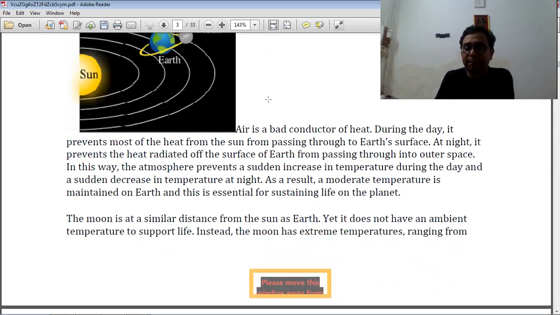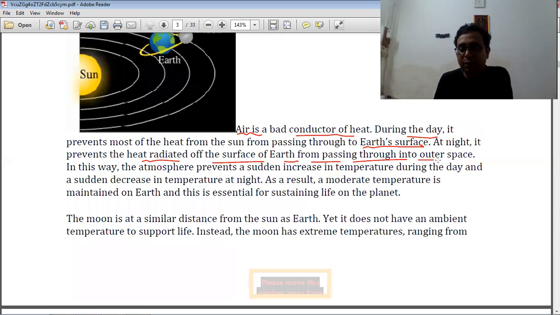Air is a bad conductor of heat. During the daytime, what is happening? It prevents most of the heat from the sun from passing to the earth's surface. But at night, it prevents the heat radiated off the surface of the earth from passing through into outer space.